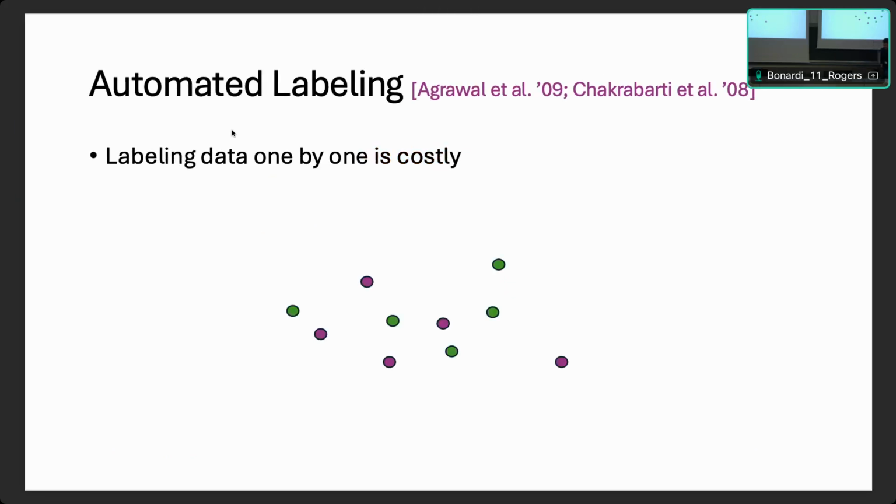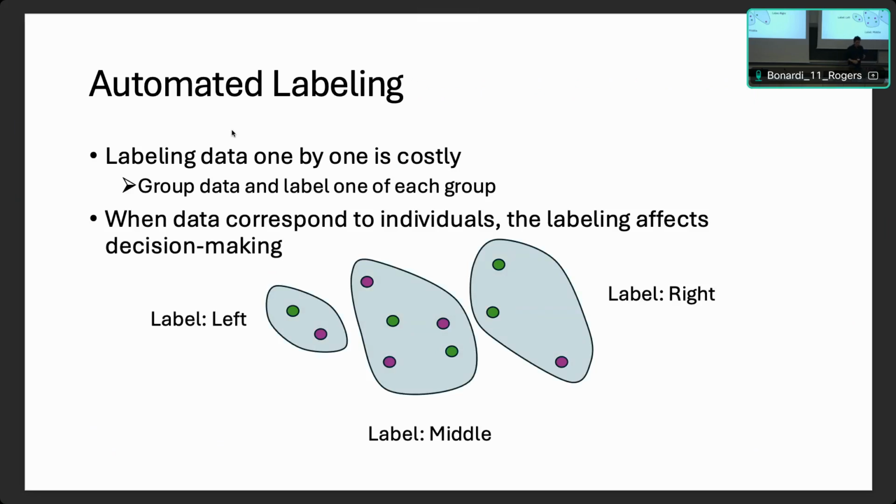As an example of an application of correlation clustering that needs fairness, imagine that we have individuals with different colors that we need to label. Labeling each and every one of them one by one has a very high cost. So instead of that, we group them up. And from each one of these classes we have created, we choose one, we label it, and we give that label to all the individuals in the cluster.